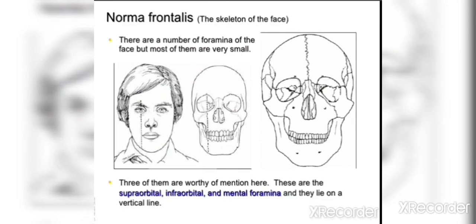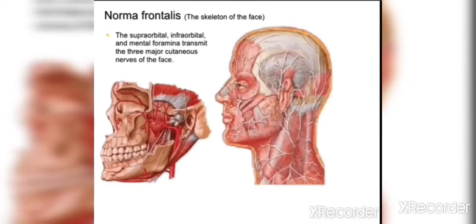Then this is the next view of the skull, that is the norma frontalis. This is the frontal view, and there are a number of foramina in this view. Some of them are supraorbital, infraorbital, and mental foramina. They lie in the same vertical line. So you can see that we have drawn a vertical line which is passing through these foramina. This is supraorbital, infraorbital, and this is mental foramina.